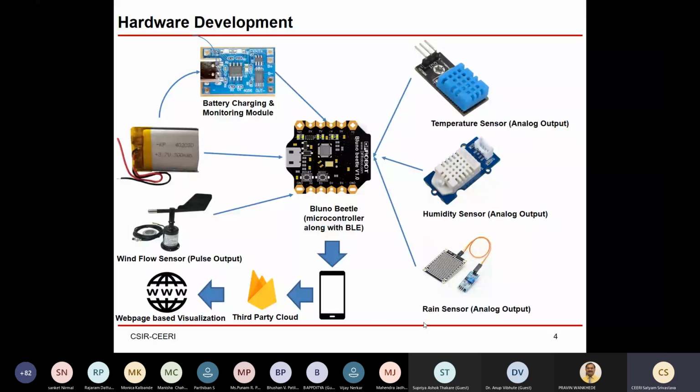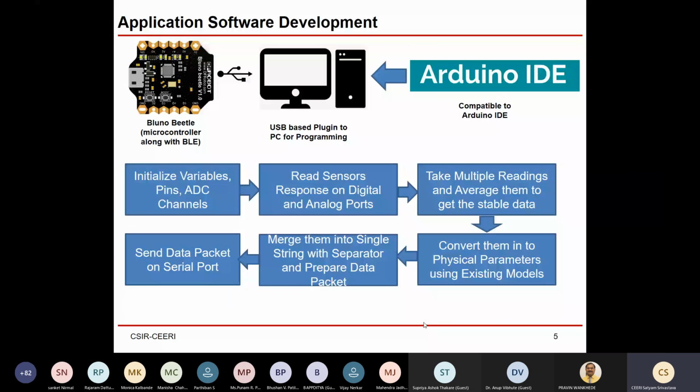Let us talk a little bit about programming, about how we can program this board. I already told you that you can directly program this board using the Arduino IDE. Just like you program an Arduino Nano to read an analog channel and set the status of any GPIO pin, you can program this board also.